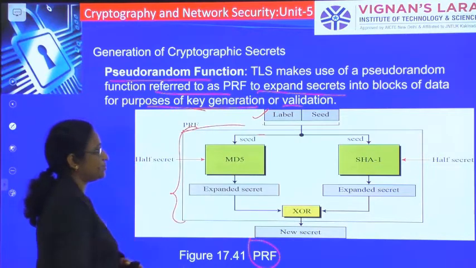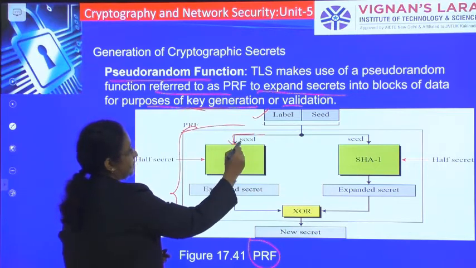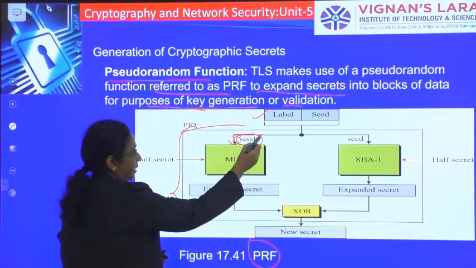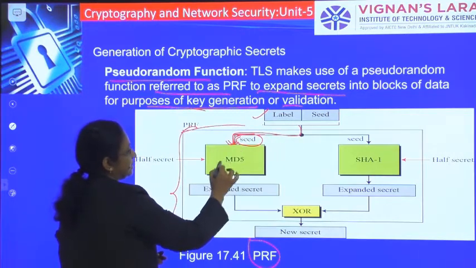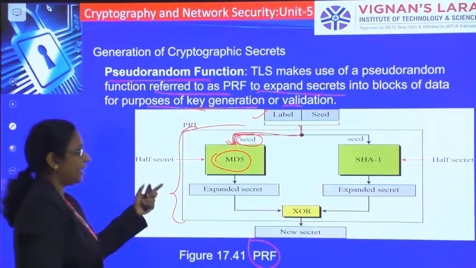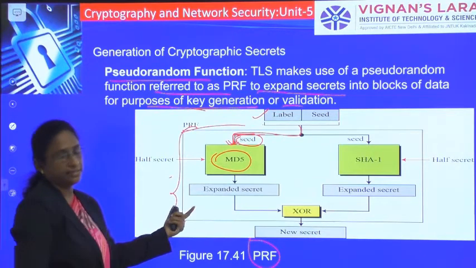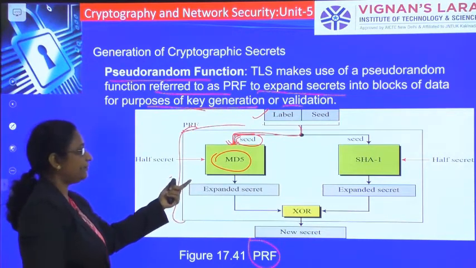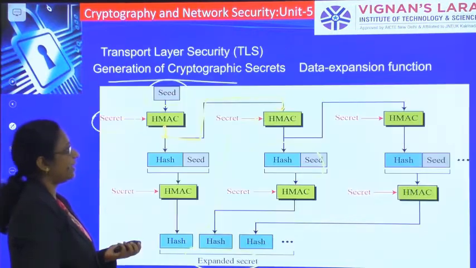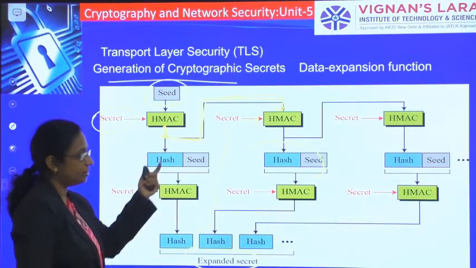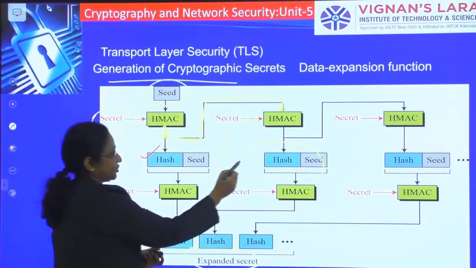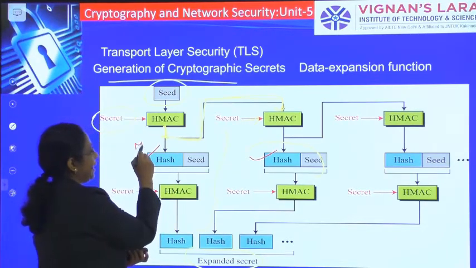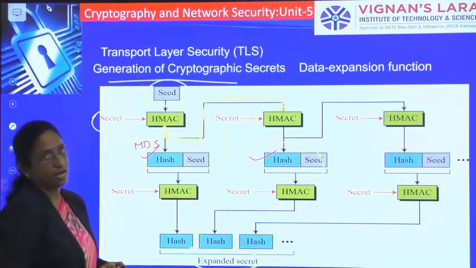The label and seed that you have concatenated go as a seed to this MD5, where this MD5 expands the secret. You have this expansion function, and by using this expansion process you have a hash. This hash can be MD5 and this can be SHA also.